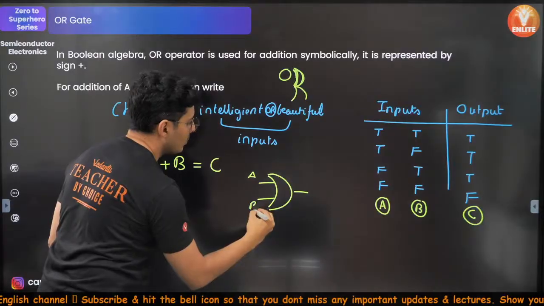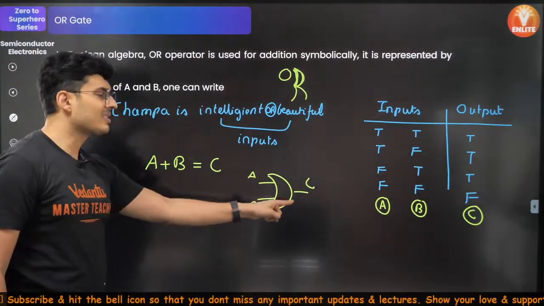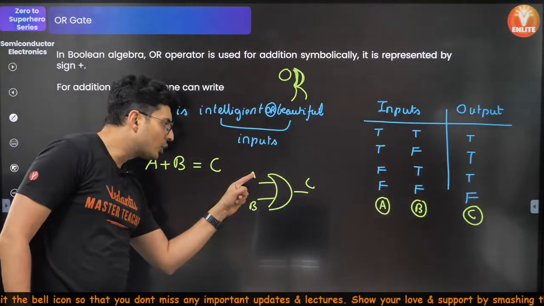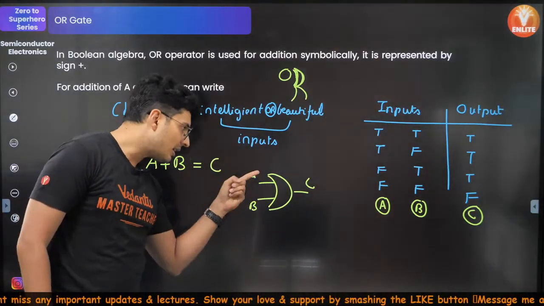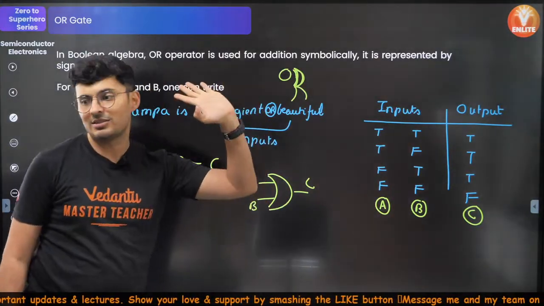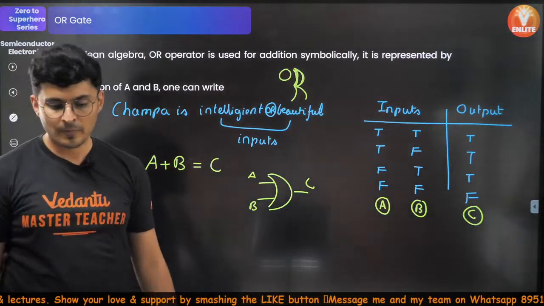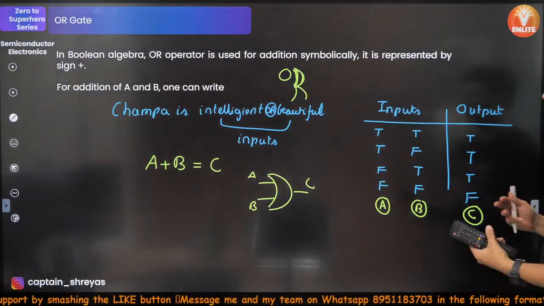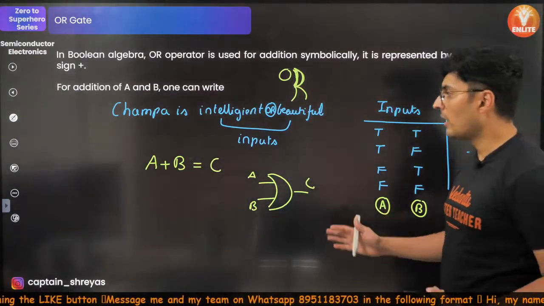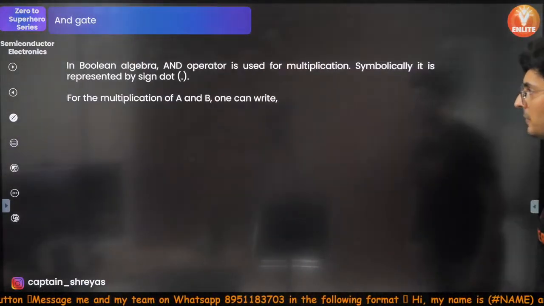This is input, this is output. This is true, this is true, this is also true. This is false, this is false, this is false. If one of them is true, then the output is true. As simple as that. Understood? This is how you can remember it. This is OR gate, OR operation. I hope this is clear.